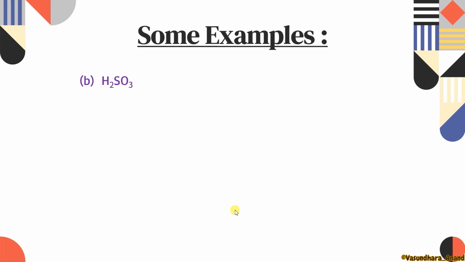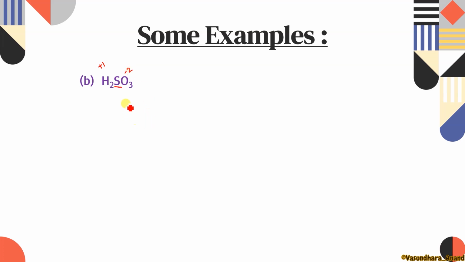H2SO3. Again, the central atom is sulfur. Because it is in the lesser number, sulfur, assume कर लो that it is X. One hydrogen we know is +1 होता है. And moreover, we have done a few of these concepts in class 10th. ये जो चीजें हैं, we have already done in class 10th, isn't it? So I hope it will be easy to accept and easy to learn again. Now oxygen जो है that is -2, we know that. Yes, in general it shows.